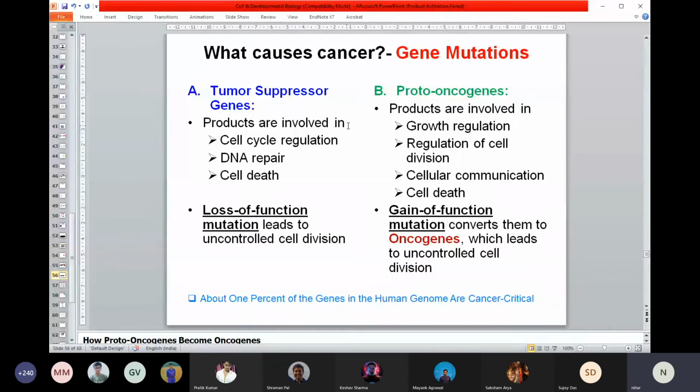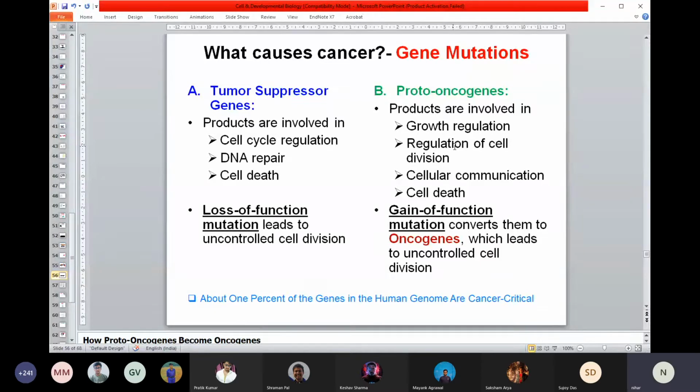On the other hand, there is another set of genes. They are called proto-oncogenes. Why are they called proto-oncogenes? Because once this set of genes gets mutated, sometimes their activity increases.